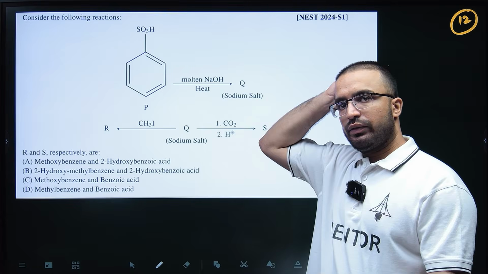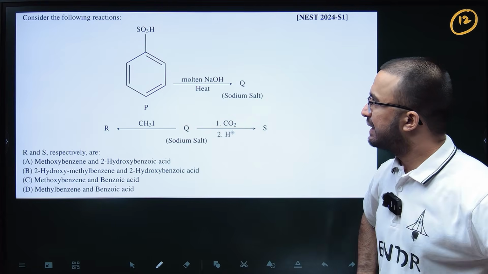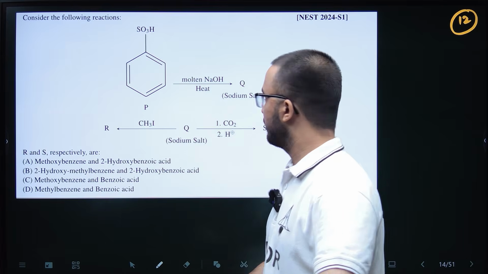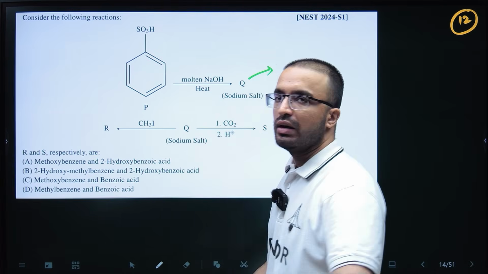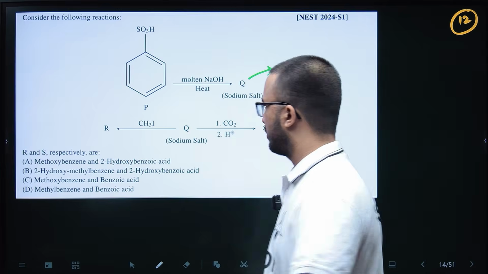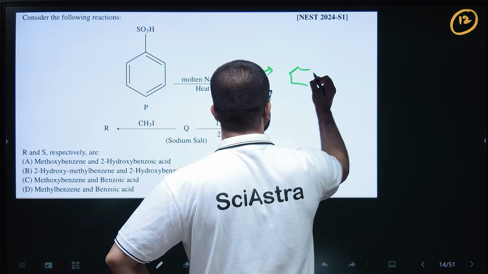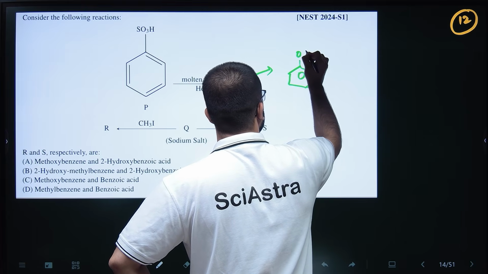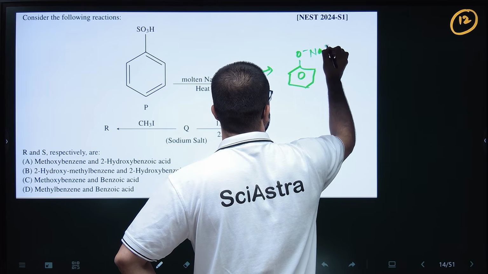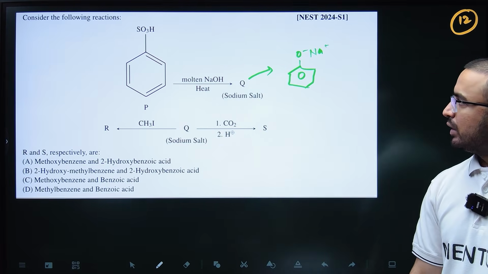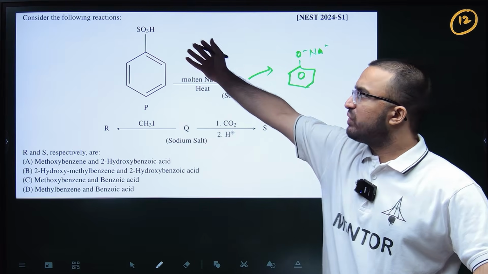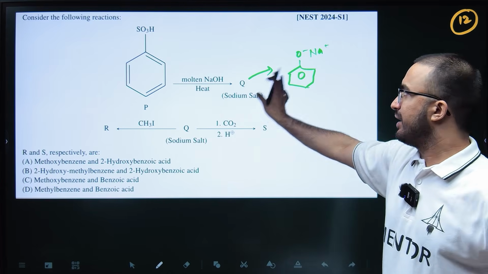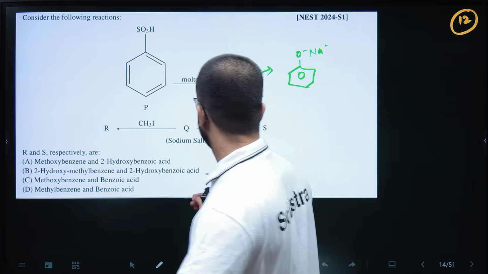So again, 2024 session 1, P and Q. So this is an SO3H group, so molten NaOH and heat is given and a sodium salt is formed. This sodium salt is obviously a phenoxide ion, right? So phenoxide ion with Na plus. So this will be the structure of Q. Because OH will first replace this SO3H, then it will go into phenoxide ion and Na plus will be there. So after that Q is formed.